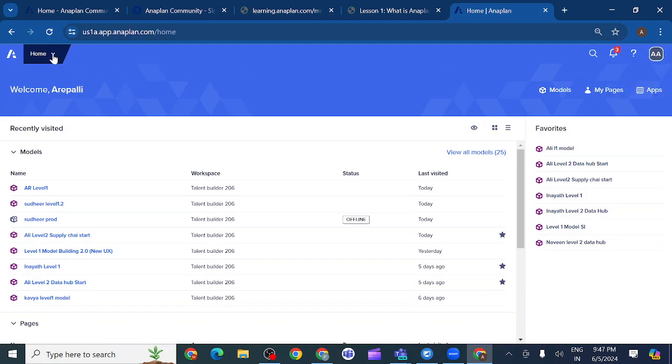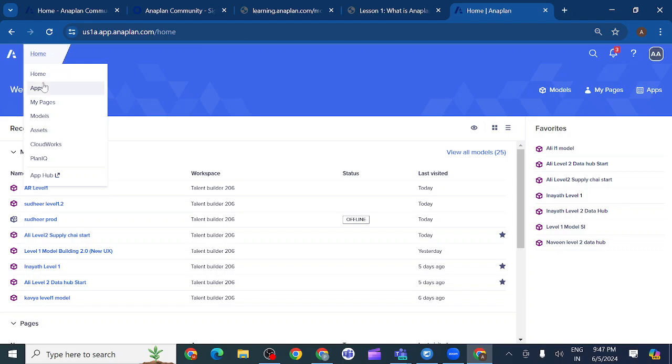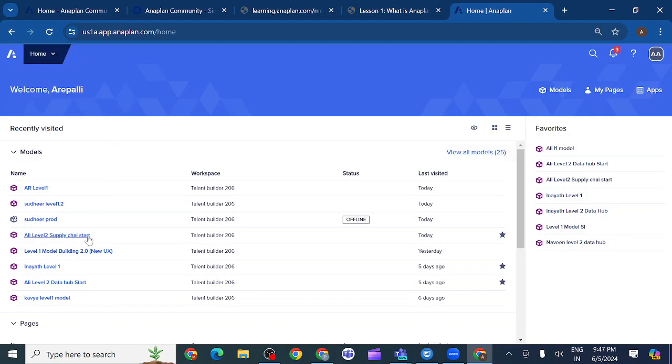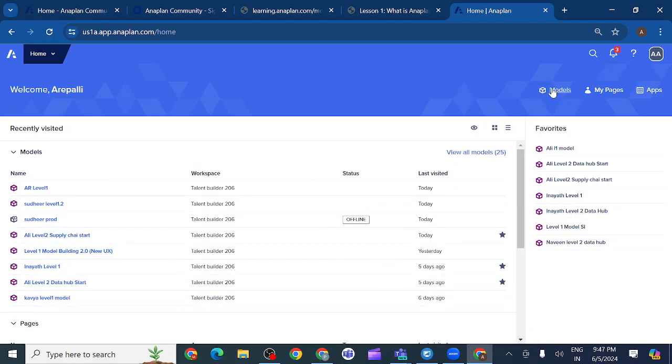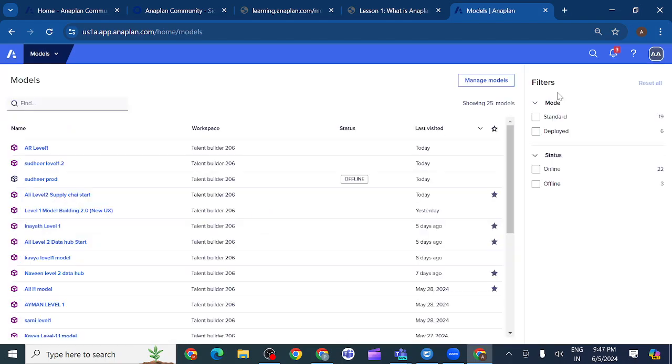You can see here, if I click on home, I will get home, apps, my pages, models. These are all the functionalities we have in Anaplan. If I want to create a new model, what should I do? Simply I click on models, then I get manage models.